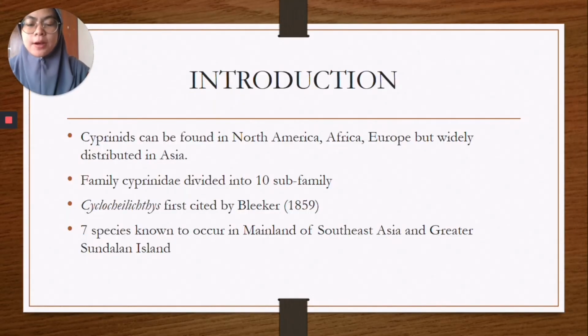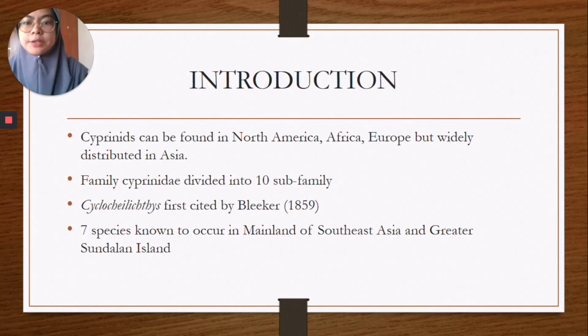Cyprinidae are usually found in North America, Africa and Europe, but they are widely distributed across Asia. The fish of the family Cyprinidae, which is cyprinids, are commonly known as carps, minnows and barbs, and according to Nelson 2006, Cyprinidae is the largest freshwater fish family with more than 1,009 extant species in Southeast Asia.